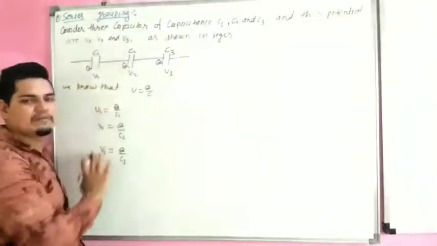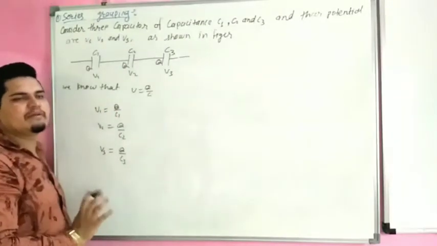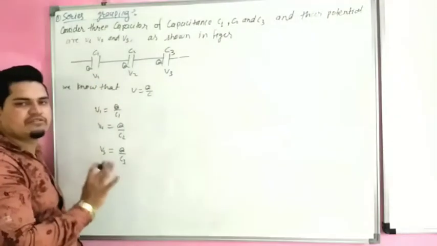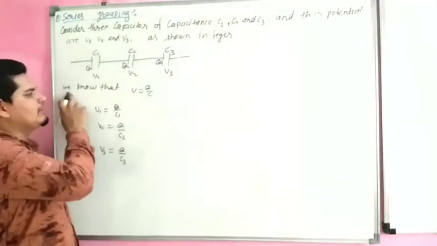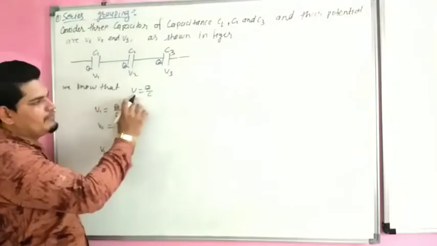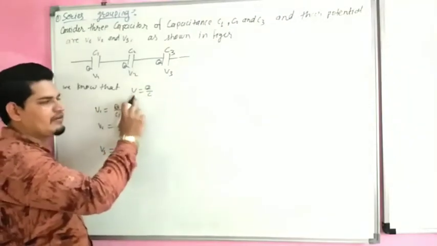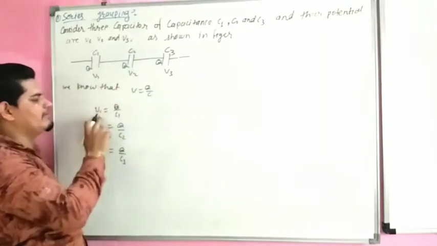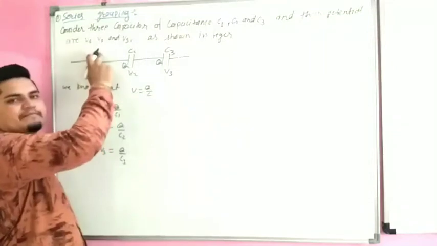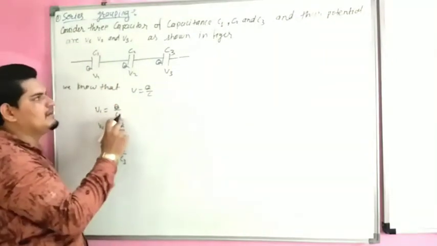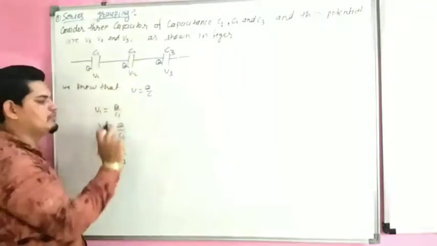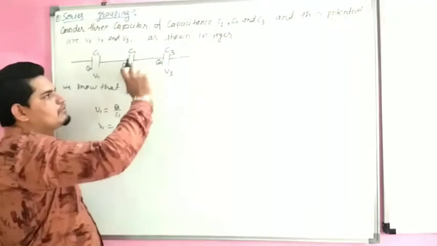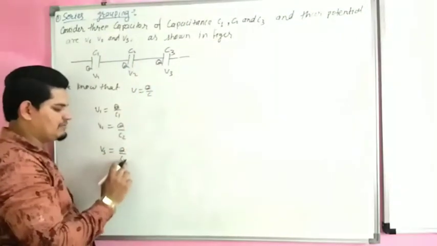This is our series combination, and we know that in series combination the charge Q remains the same. Charge does not change. Now we know that V is equal to Q by C. This is the formula of potential. So V1 is equal to Q by C1, V2 is equal to Q by C2, and V3 is equal to Q by C3.